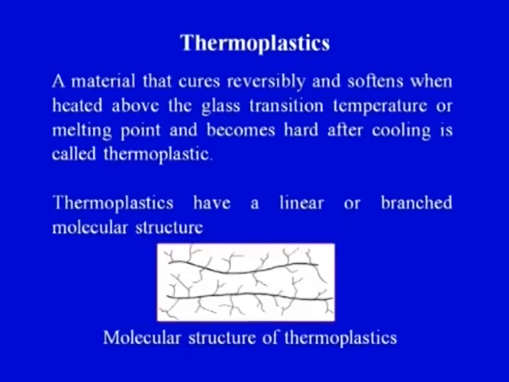So we should now try to understand what thermoplastics are. A material that cures reversibly and softens when heated above the glass transition temperature or the melting point and becomes hard after cooling is called a thermoplastic. This is a very simple definition of a thermoplastic, although more elaborate and more technical definitions can be given. To make the understanding very clear, there are only 2-3 important words in this definition. I have tried to simplify the definition so that everybody can understand what a thermoplastic is.